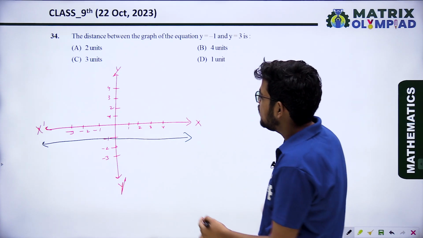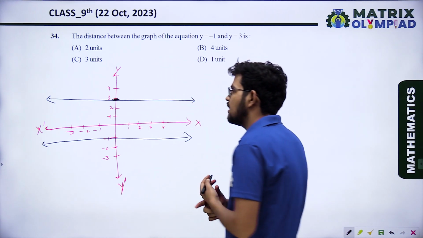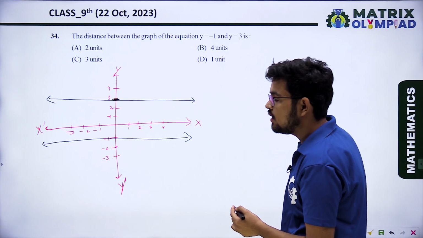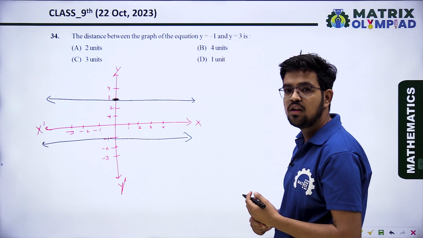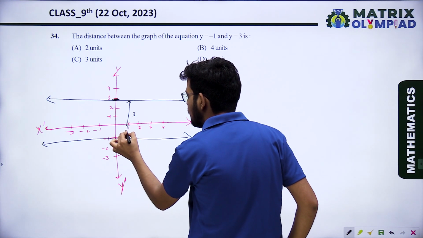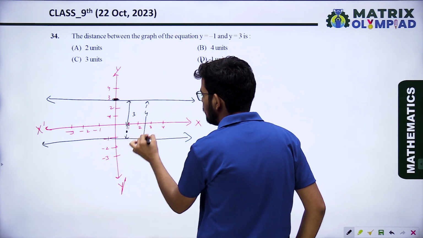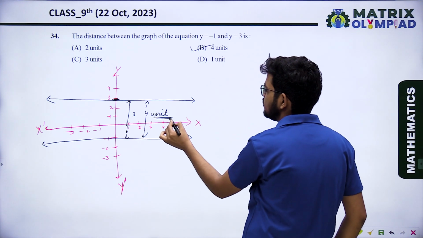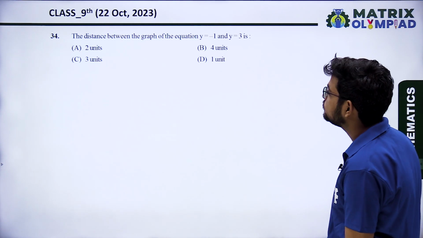And the graph of y equal to 3, it is passing through 3. This is the graph of y equal to 3. What is the distance between them? Y equal to minus 1 and y equal to 3. So the distance between them is, that is 3 units and that is 1 unit. So the total distance will be 4 units. Option B is the correct answer.